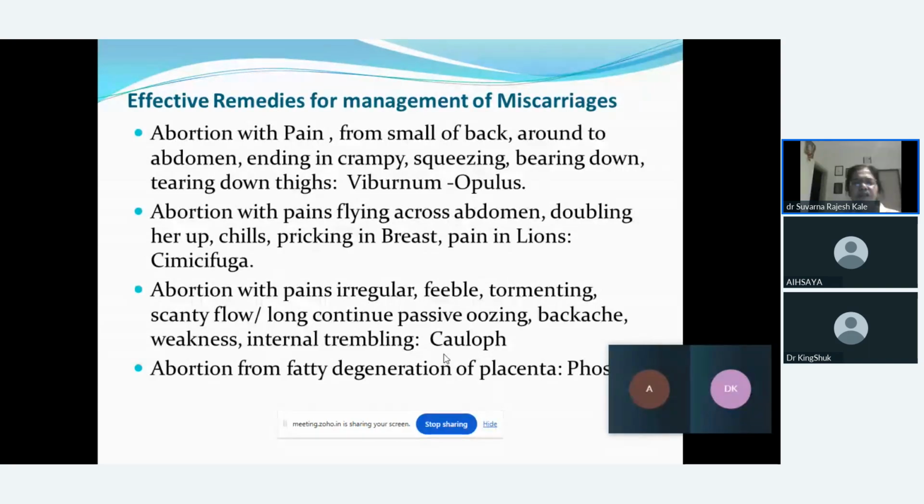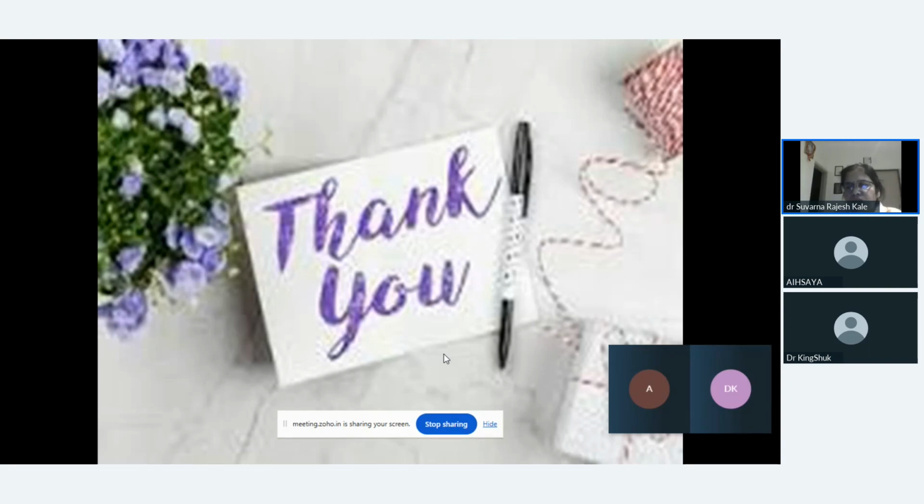Many remedies. Abortion with irregular, feeble, tormenting, long continued pains, passive backache, we can think of Caulophyllum. Abortion from fatty degeneration of placenta, that is Phosphorus. Thank you. This is from my side.